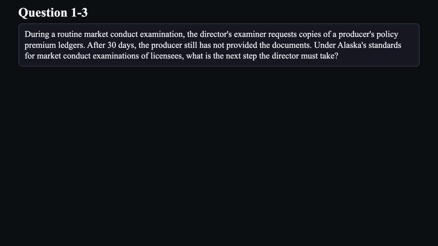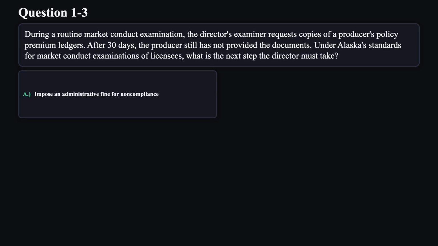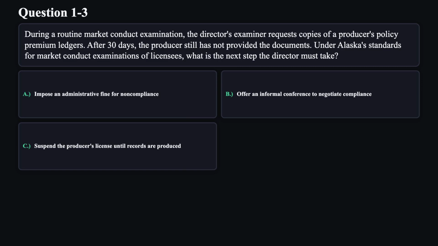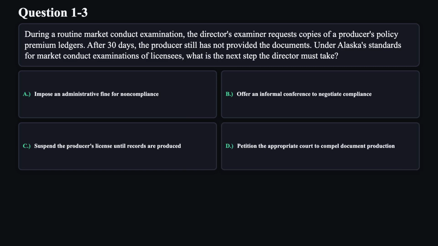Question 3. During a routine market conduct examination, the Director's examiner requests copies of a producer's policy premium ledgers. After 30 days, the producer still has not provided the documents. Under Alaska's standards for market conduct examinations of licensees, what is the next step the Director must take? A. Impose an administrative fine for non-compliance. B. Offer an informal conference to negotiate compliance. C. Suspend the producer's license until records are produced. D. Petition the appropriate court to compel document production.